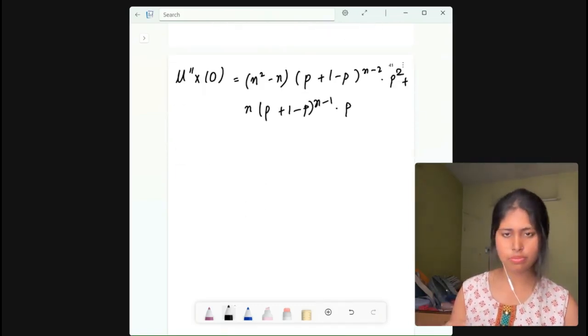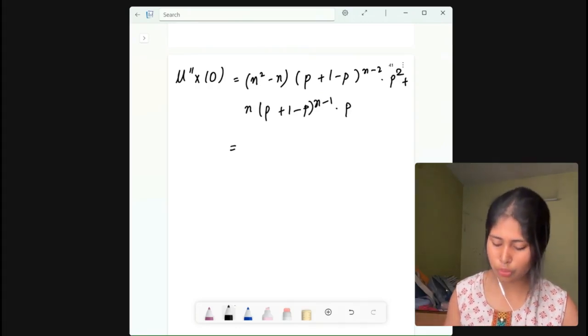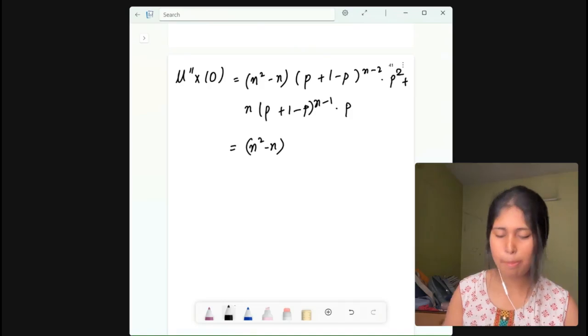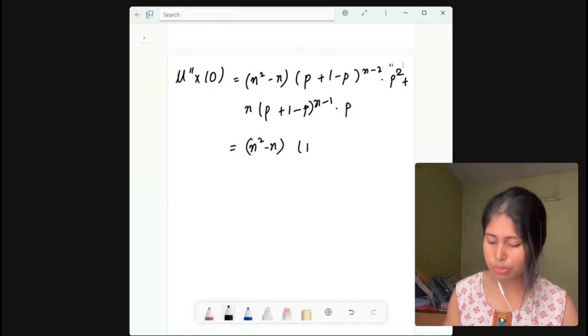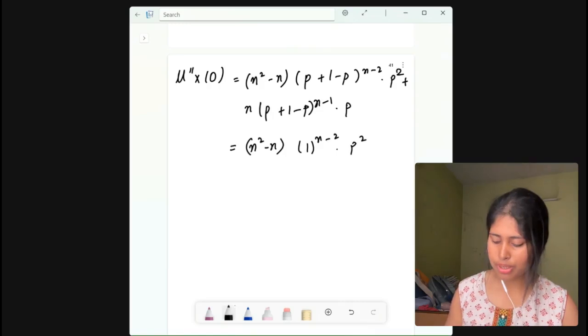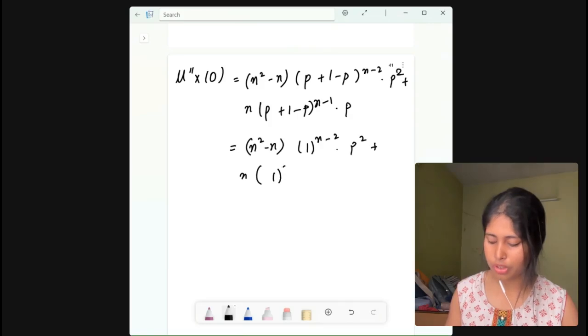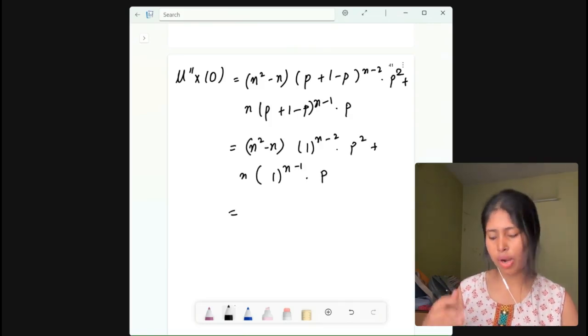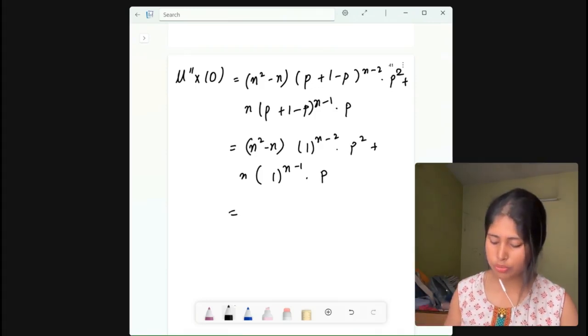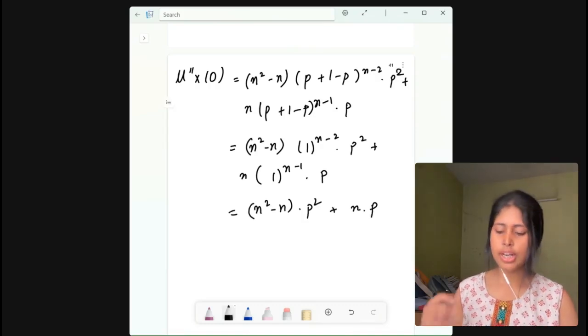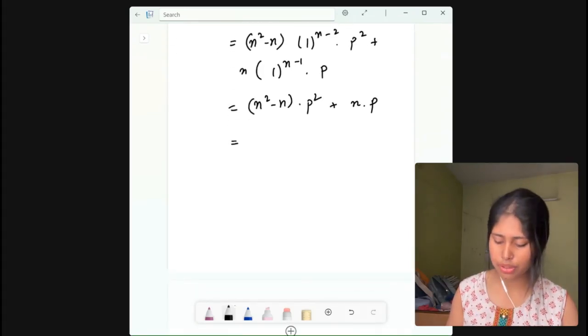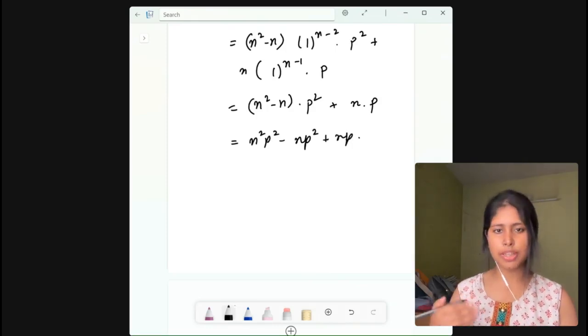So next, simplify further, so you get what? N square minus n. P's are getting cancelled, so it will be 1 to the power n minus 2 into p square plus n into, here also p are getting cancelled, so it will be 1 to the power n minus 1 into p. So anything 1 to the power anything will be 1 only, so it will be n square minus n into p square plus n into p. All right. Now this is what we get. Now if you simplify further, n square p square minus np square plus np. So this is our expectation of x square.